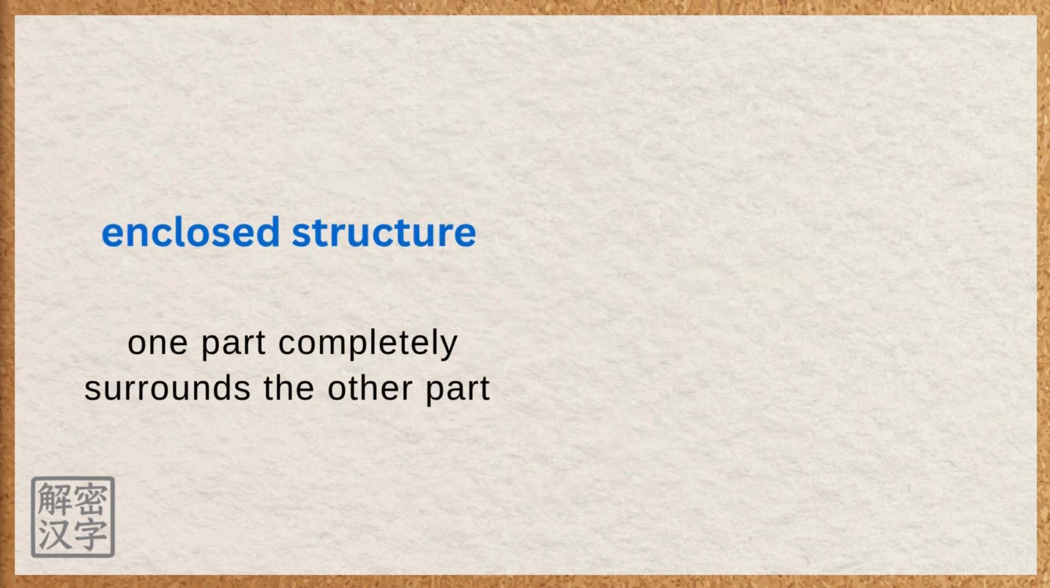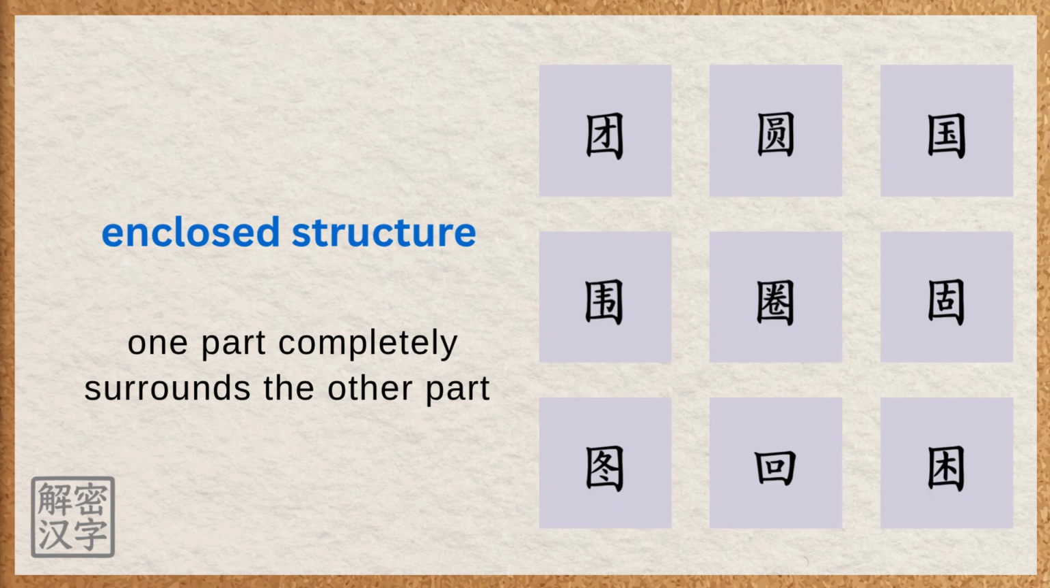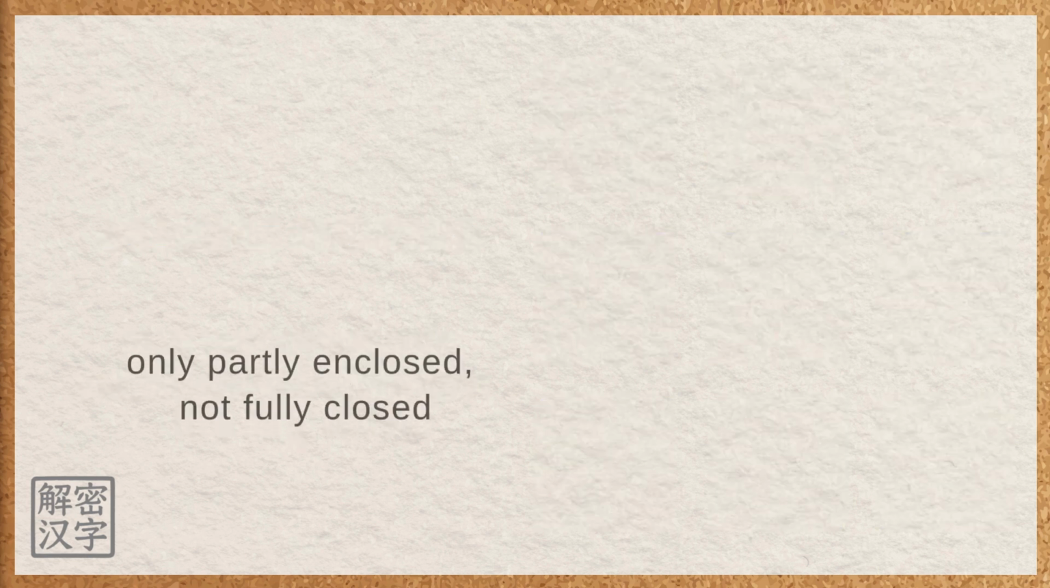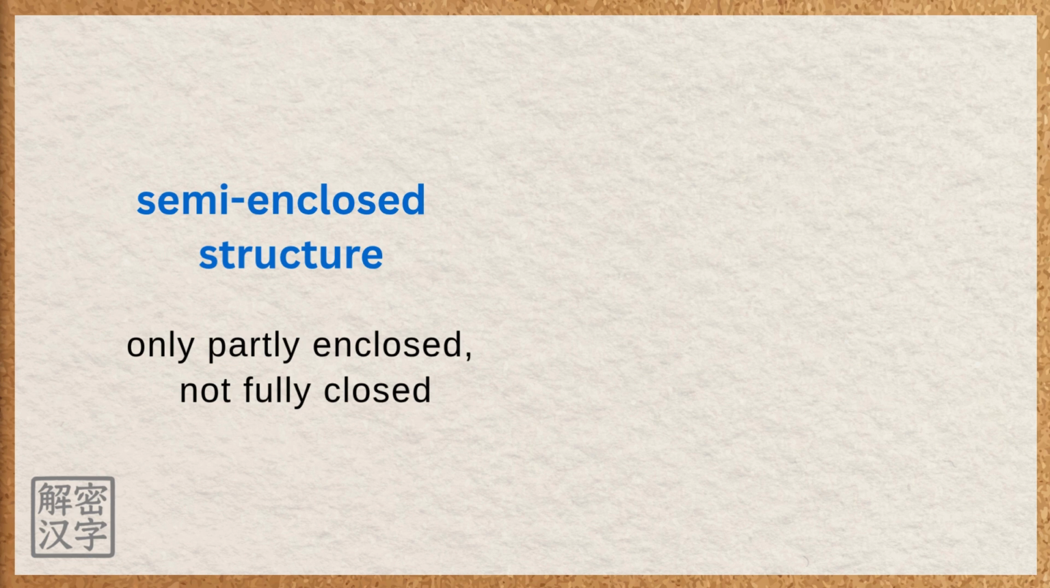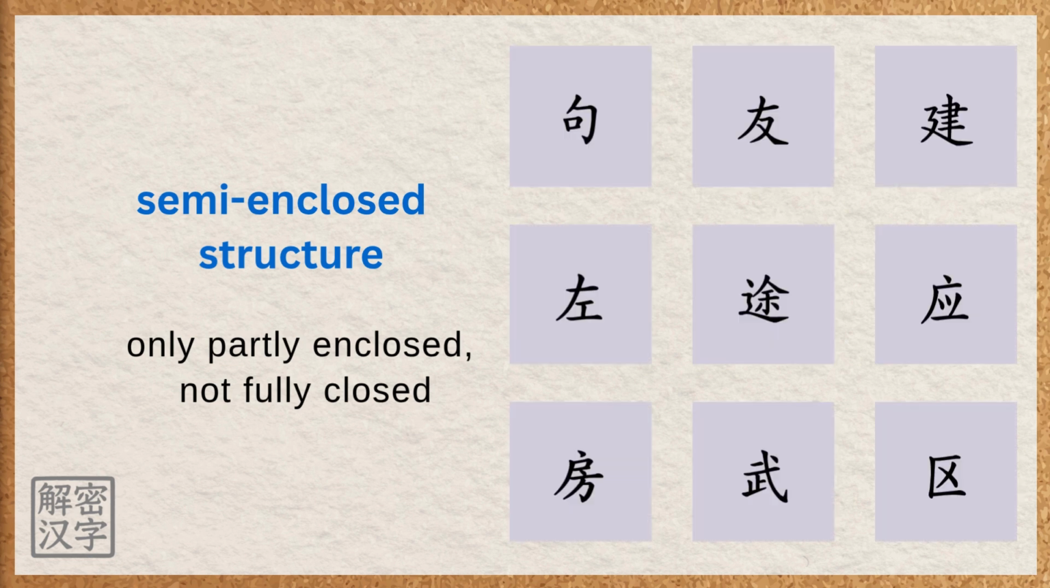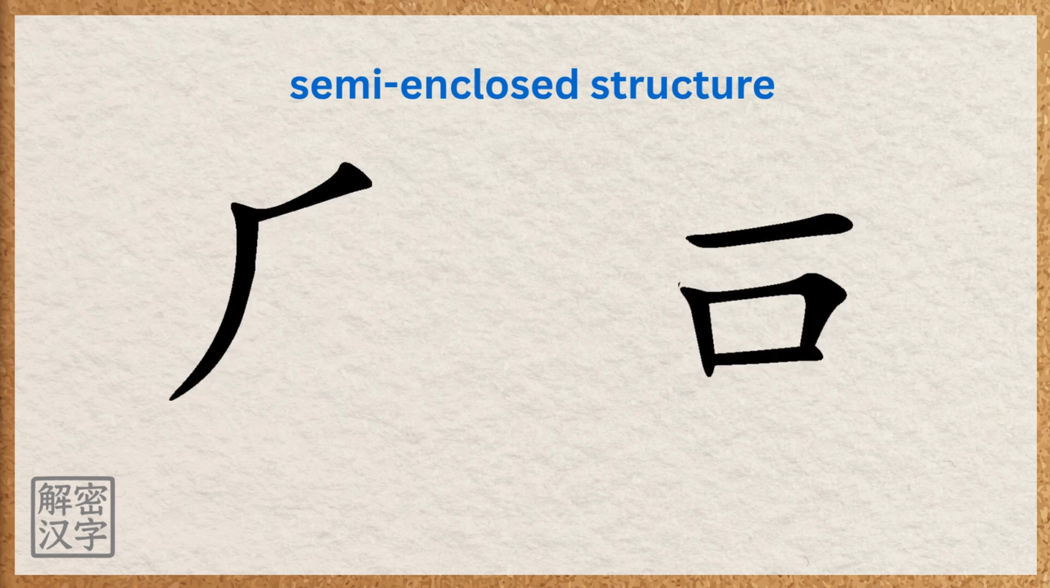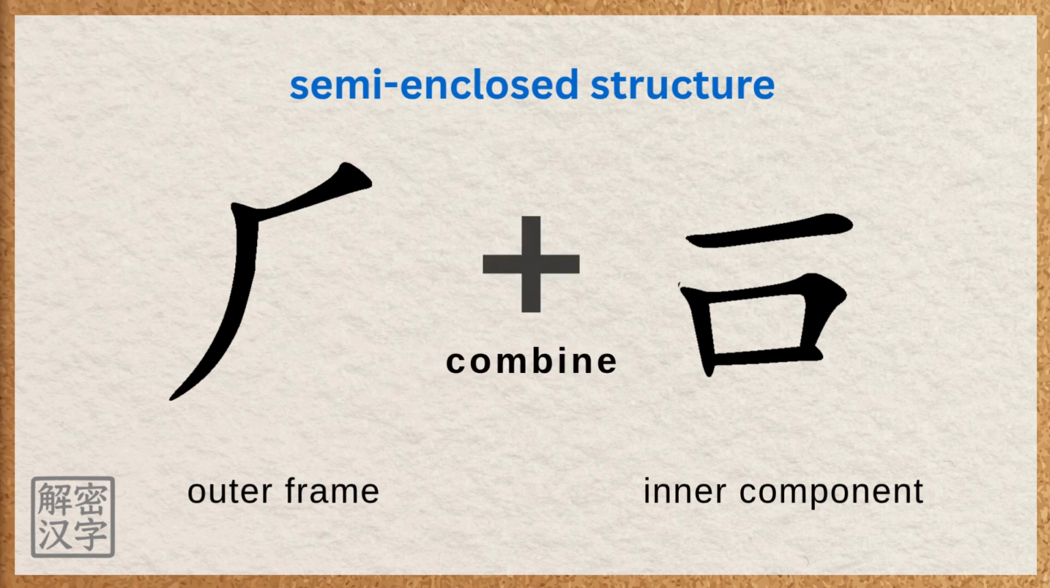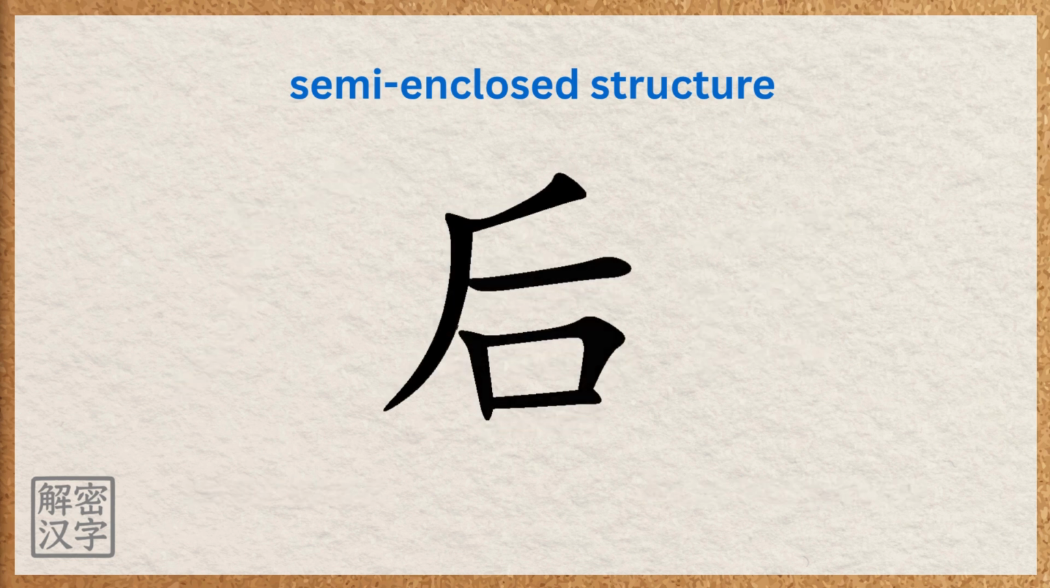An enclosed structure means one part completely surrounds the other part, like this. A semi-enclosed structure means it's only partly enclosed, not fully closed, like this. The character ho is made up of two parts, an outer frame and an inner component. When combined, they form the complete character ho.